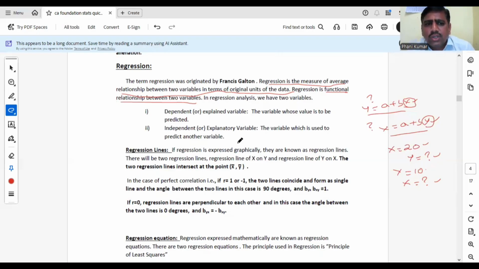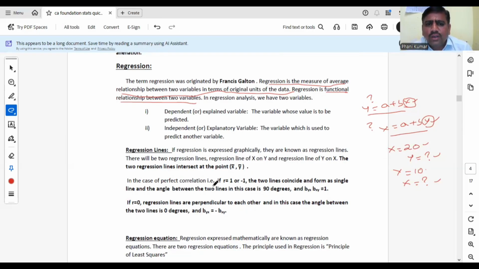Okay. So based on that concept, we have two regression lines or two regression equations. One is the regression equation of y on x and the other is the regression equation of x on y. Actually both are the same, but in the graphical method they are termed regression lines. So if the regression is expressed graphically, they are known as regression lines. There will be two regression lines, the regression line of y on x and the regression line of x on y. The two regression lines intersect at the point x bar comma y bar. Very important point.